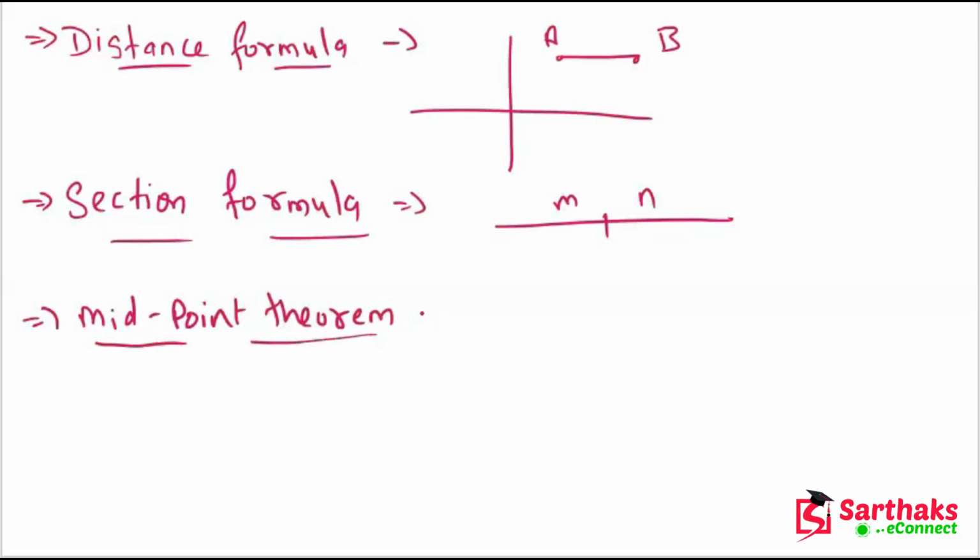What is the midpoint theorem? This formula is used to find the coordinates at which a line is divided into two equal parts. Let's suppose this is a line divided into two equal parts, meaning 1:1. This formula is used to find the coordinates of this point. I hope you understand this point.